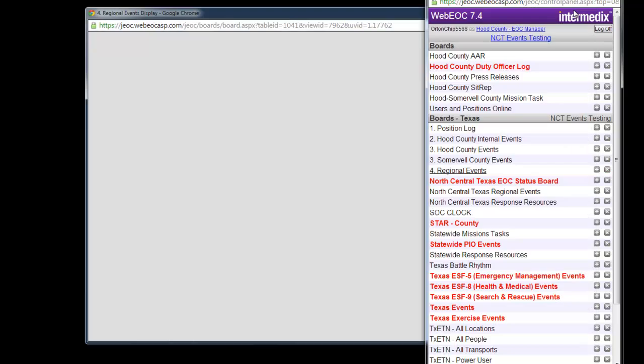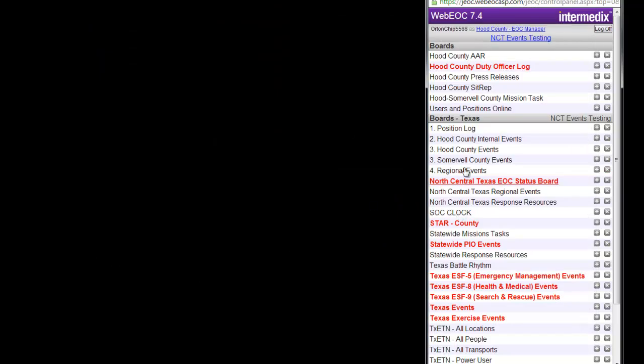So that is pretty much the events board process and how it works from the county level, both at the basic user level and the super user level.